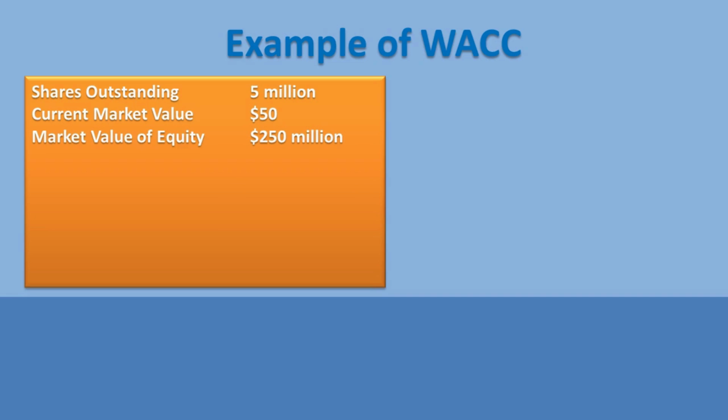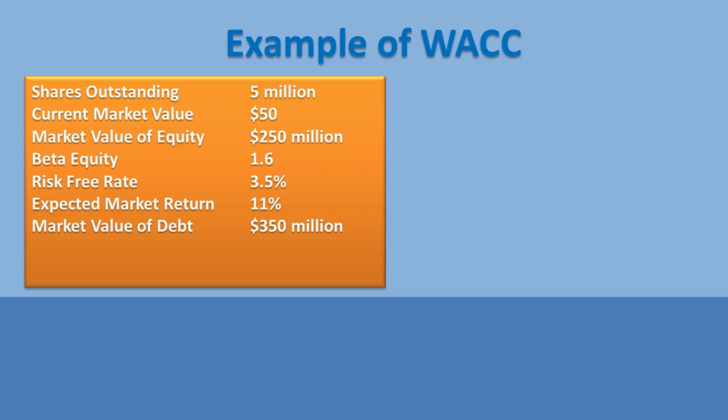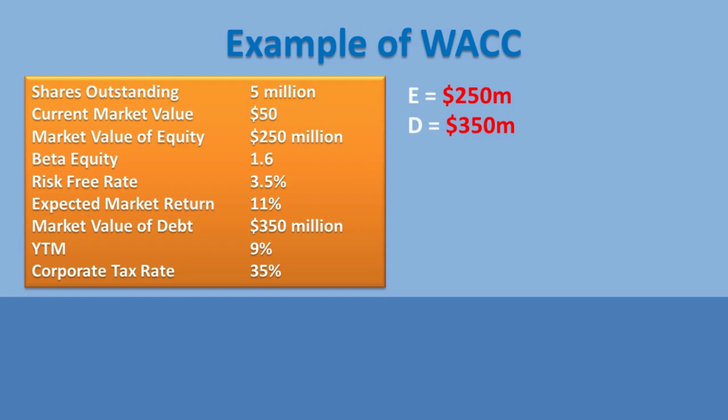The company's equity beta is 1.6, with the risk-free rate of 3.5% and expected market return is 11%. The market value of debt for this company is $350 million, with average yield to maturity of 9%. The average corporate tax rate at this time is 35%. By adding the market value of debt and equity, the total value of the firm will be $600 million.